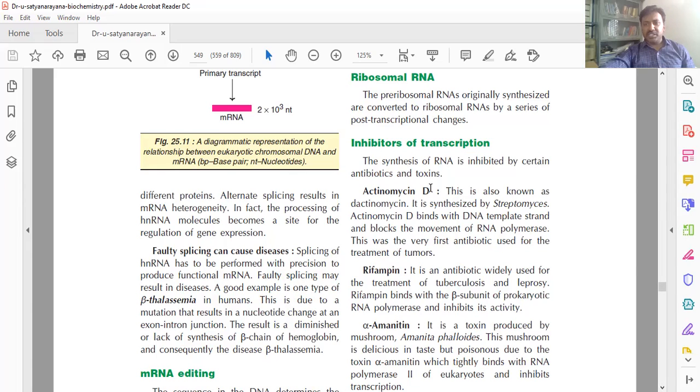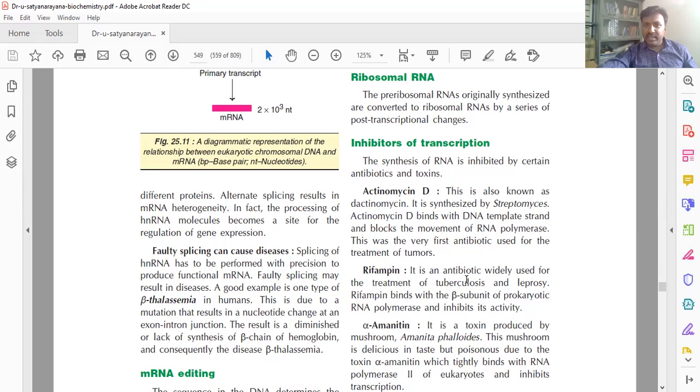Now, the inhibitors of transcription. Actinomycin D binds with the DNA template strand and blocks the movement of RNA polymerase. You know, the DNA template produces the mRNA in the presence of RNA polymerase enzyme. So it binds directly to the DNA template and blocks the movement. That is the mechanism of action of actinomycin D. That's why it is a transcription inhibitor. I have given two marks for this also.